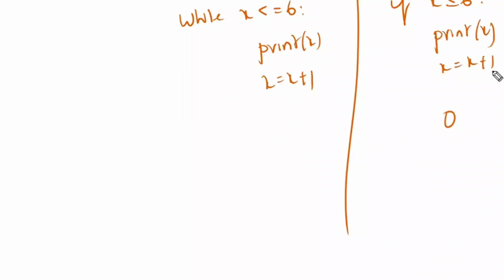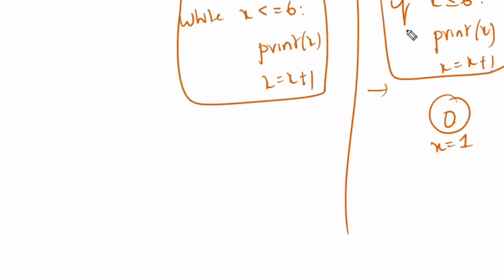0 will be printed. Now x is equal to x plus 1, so the x value is 1. 0 is printed, and now the x value will be 1. That's it, completed. It will come out. The only difference between this one and that one is that this executes only one time, while that one executes multiple times.